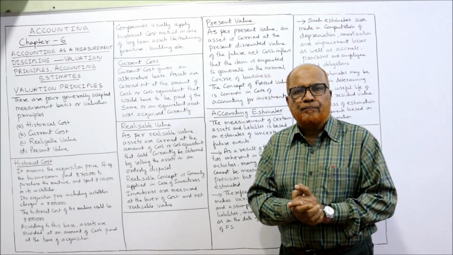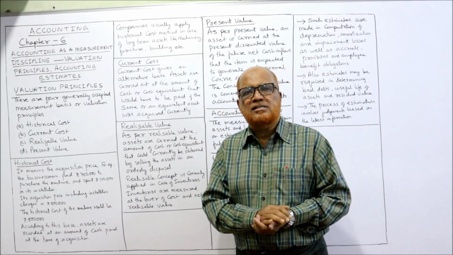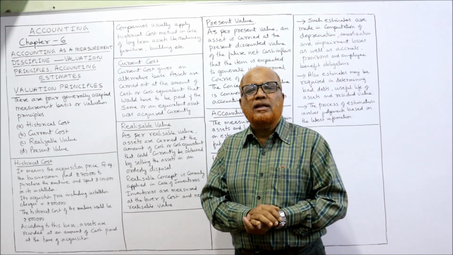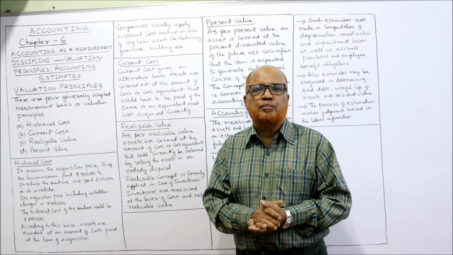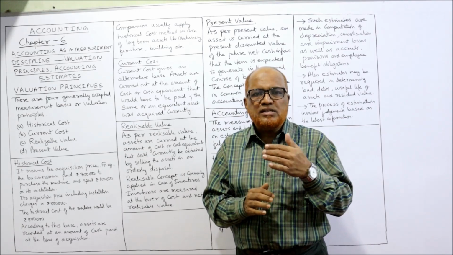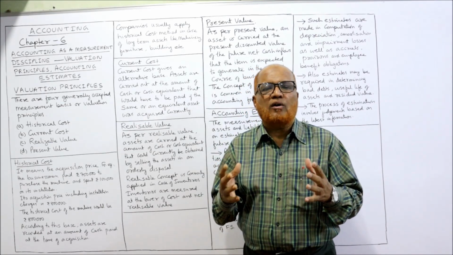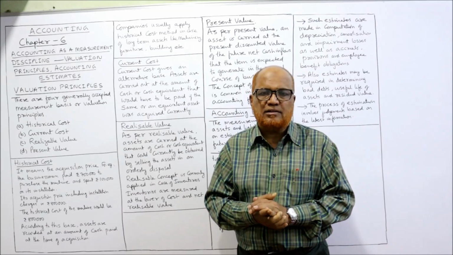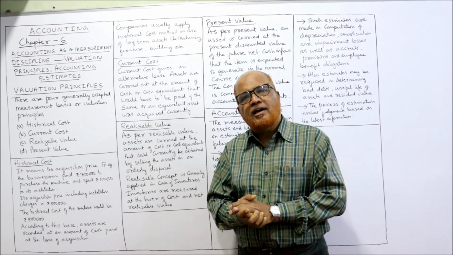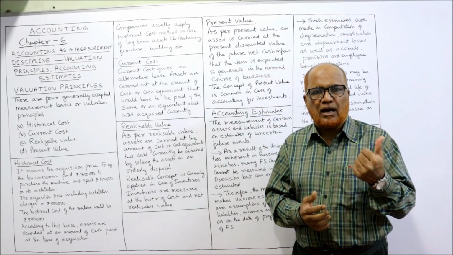So how to measure? Three aspects are given, that is first we have to identify what are the events, what are the objects to be measured. Second, what is the standard or scale to be used, and what is the dimension of that scale or standard. These three topics already I have explained to you in the last video.